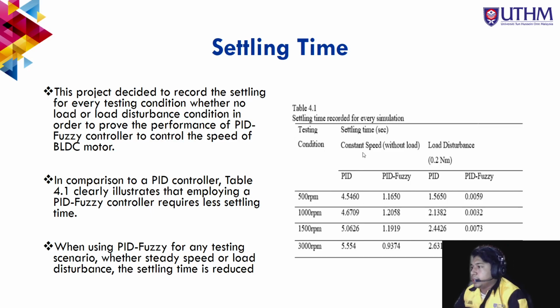For the constant speed without load, at 500 RPM, the PID result is 4.546 and the PID fuzzy is 1.1650. For the load disturbance, the PID is 1.5650 and the PID fuzzy is 0.059. So clearly we can see that by using the PID fuzzy, the settling time is reduced compared to the PID controller.